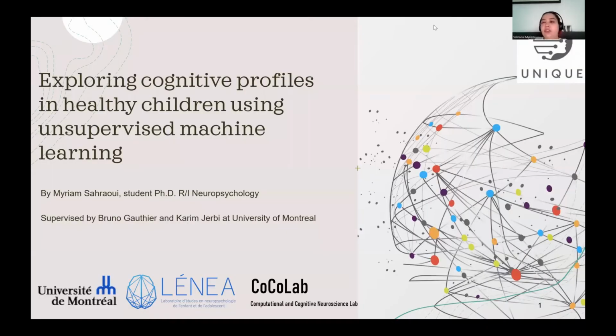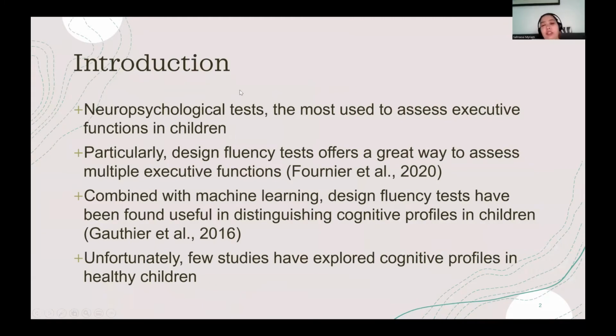Hi, good afternoon, everyone. Today I'm going to talk to you about the exploration of cognitive profiles in healthy children using unsupervised machine learning. So we know that neuropsychological tests are the most used to assess executive functions in children. Particularly, design fluency tests offer a great way to assess multiple executive functions. Combined with machine learning, design fluency tests have been found useful in distinguishing cognitive profiles in children.